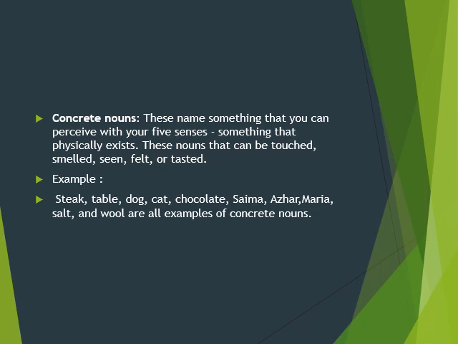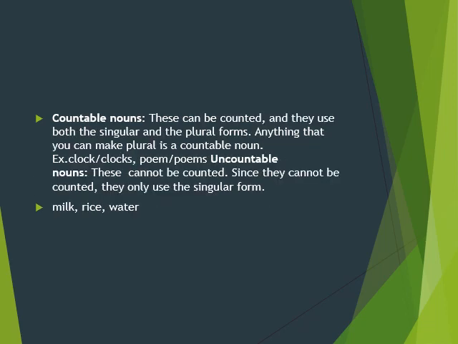All the major categories of noun are included here, like street, table, dog, cat, chocolate, Ali, Asghar, Azhar, Maria, salt, and wool are all examples of concrete noun. After that, the next category of noun is known as countable noun.